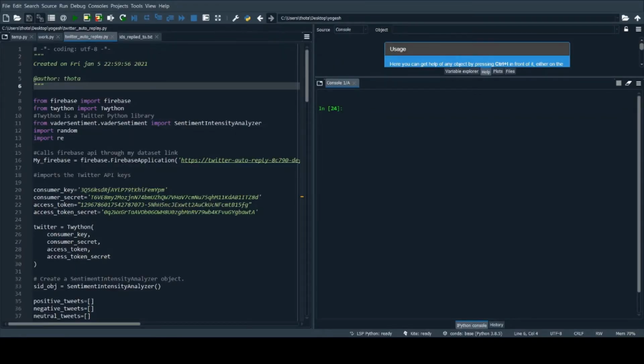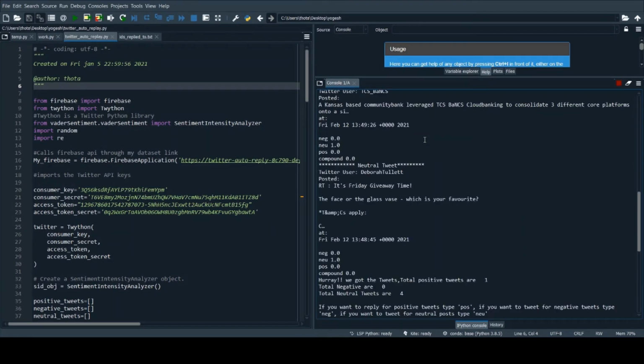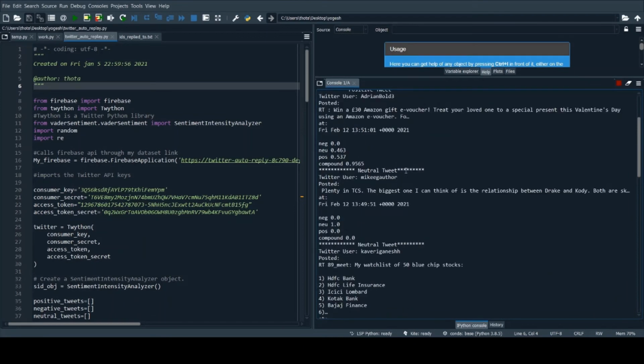Now, let me recap to what extent we have covered till now. I'm running my code again. Let me show you a demo. Now it's asking again what I should look for. This time I ask my code to search for tweets regarding TCS, and it's asking how many tweets to consider. Let me tell my code to consider 5 tweets. So now it's searching for the 5 most recent tweets, and here they are.